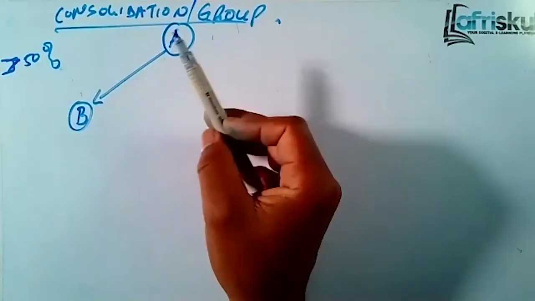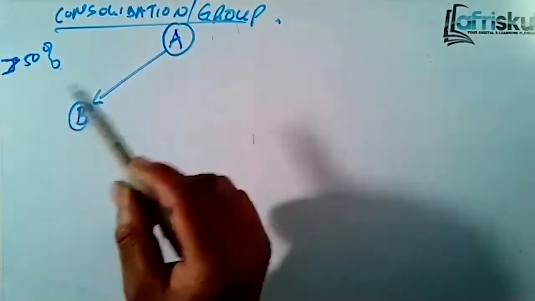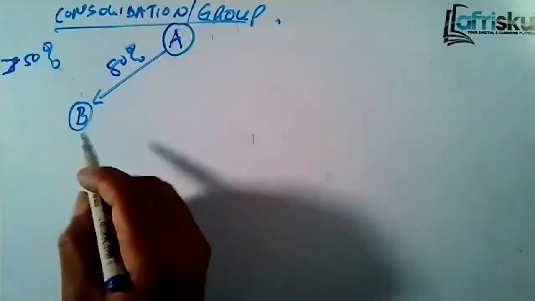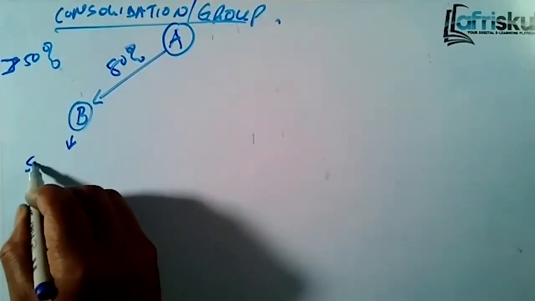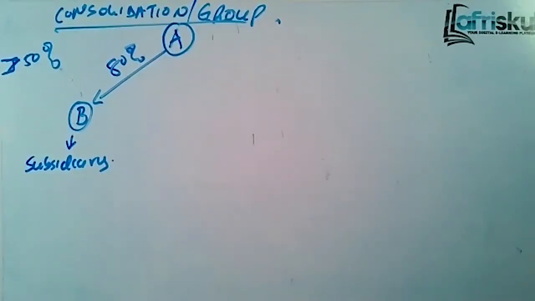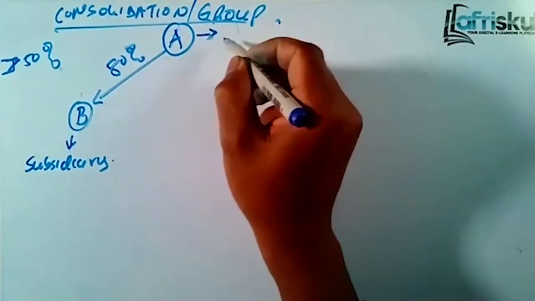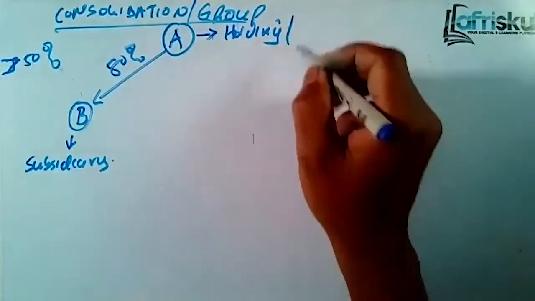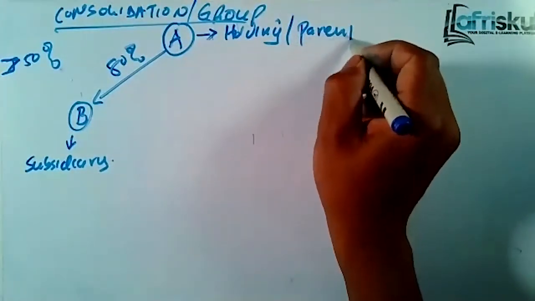Now let's assume company A acquires company B 80%. How do we call this B? This is what we call a subsidiary. And this company is known as the holding or the parent company.